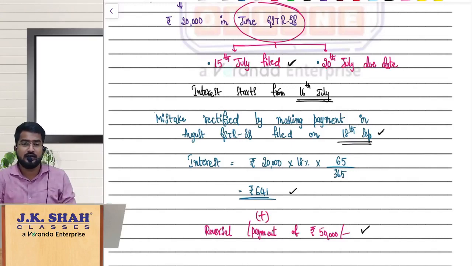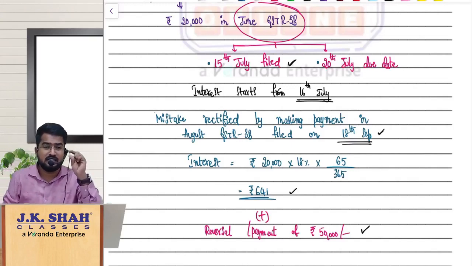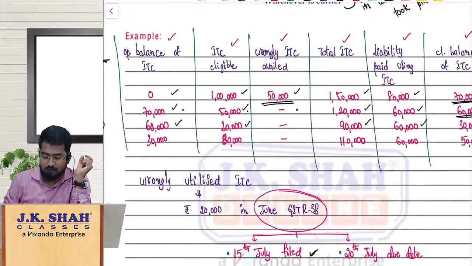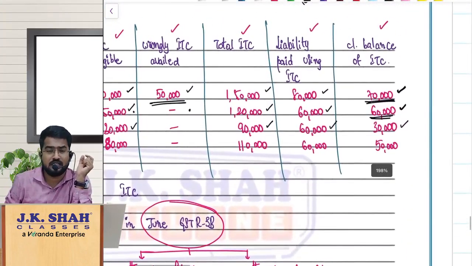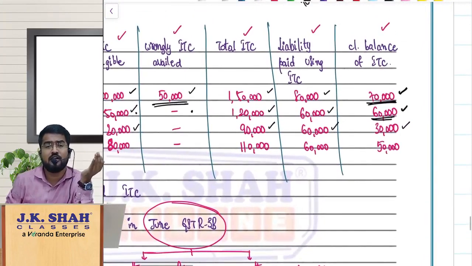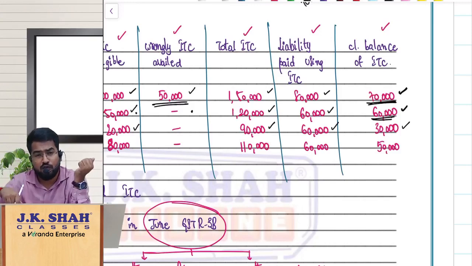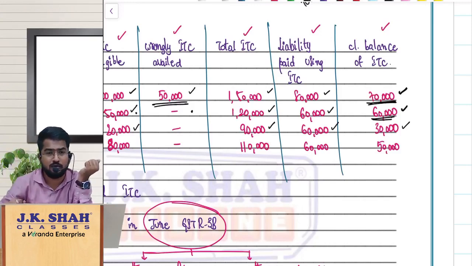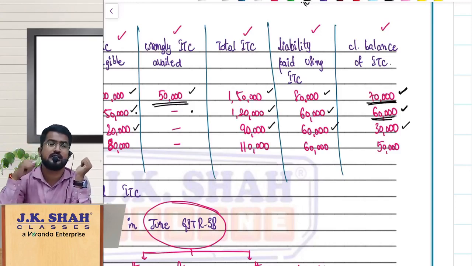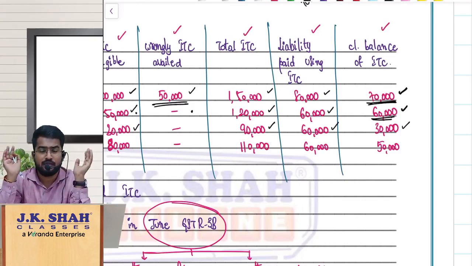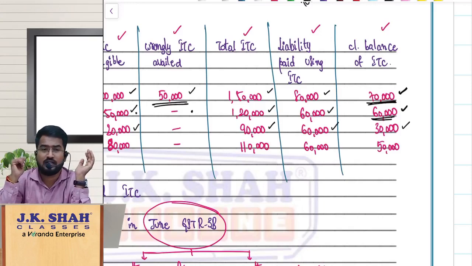How do we calculate the interest? We calculate the interest by seeing how much of the wrongly availed ITC has been utilized. When can I say it is utilized? When the e-credit ledger closing balance falls below the wrongly availed amount, that means you have utilized the wrongly availed ITC. So the example is crystal clear.